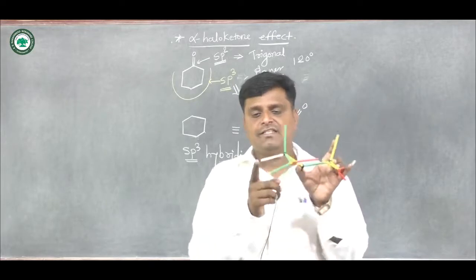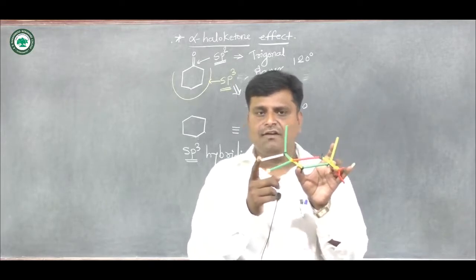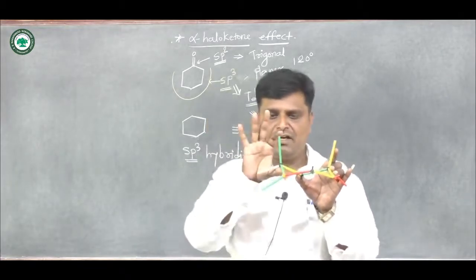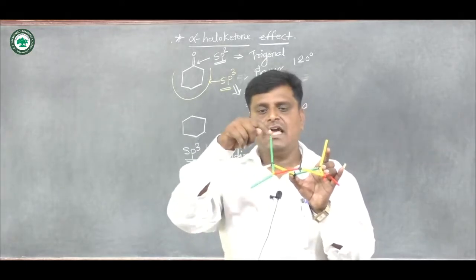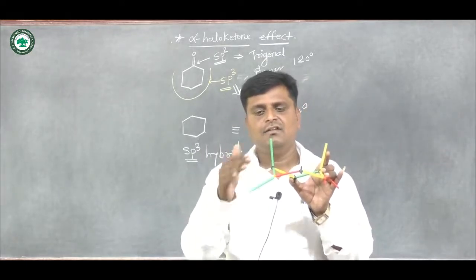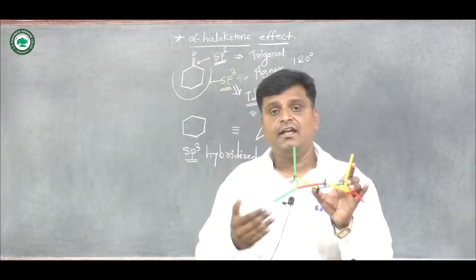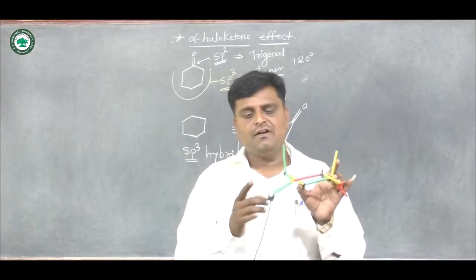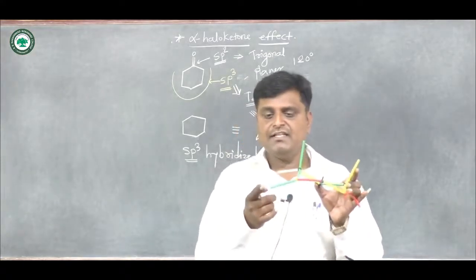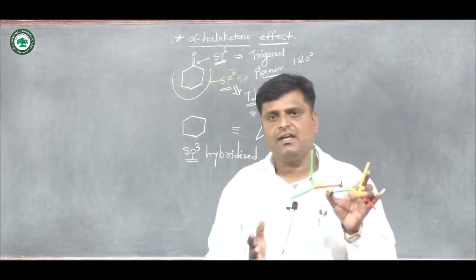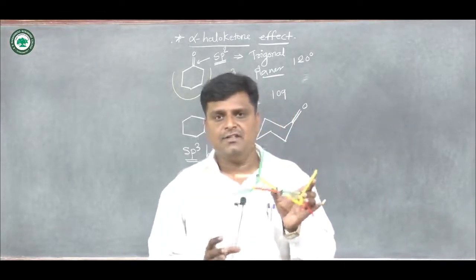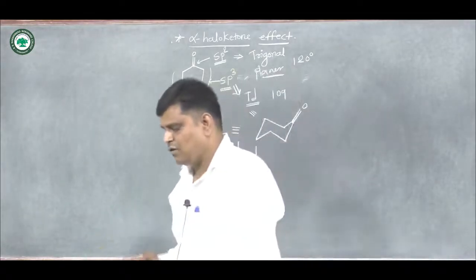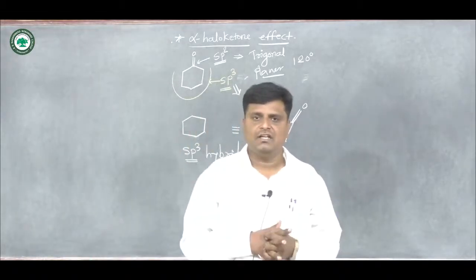This is an equatorial bond: the white color bond is equatorial and the green color bond is axial, so you must remember this. This axial bond has a somewhat greater dihedral angle, as in staggered conformation. But now we see that this white color bond, which is at the equatorial position, and this carbonyl group are both on the same side and give an eclipsed dihedral angle. So you can understand that point. And now we go for the alpha haloketone effect.